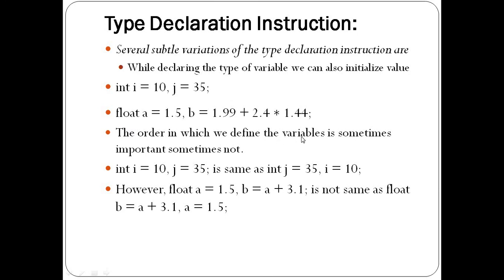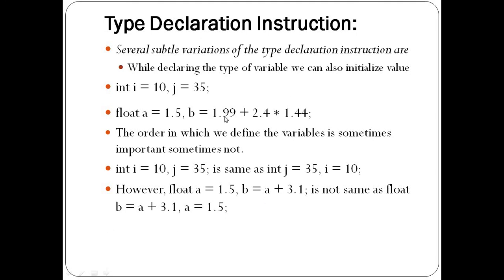The order in which we define the variables is sometimes important, sometimes not. So int i = 10, j = 35 is the same as int j = 35, i = 10. But float a = 1.5, b = a + 3.1 is not the same as float b = a + 3.1, a = 1.5, because here we cannot use a in the expression before it is initialized. So this is not allowed. It will give a syntax error. So every time it is not important to declare the variables in the same manner.